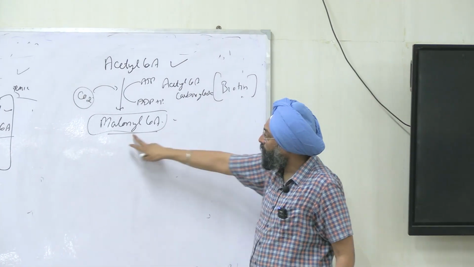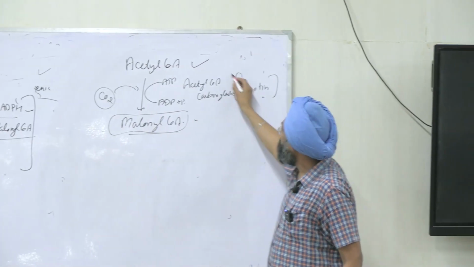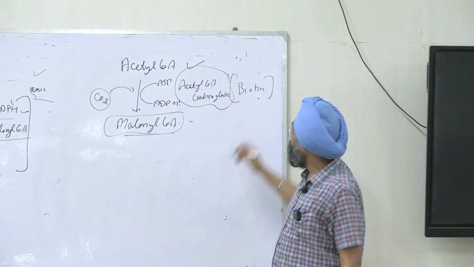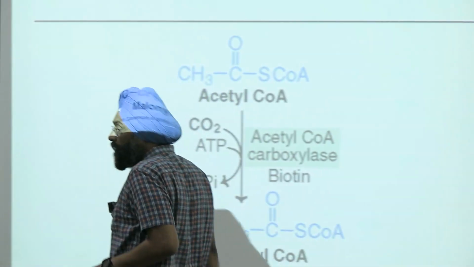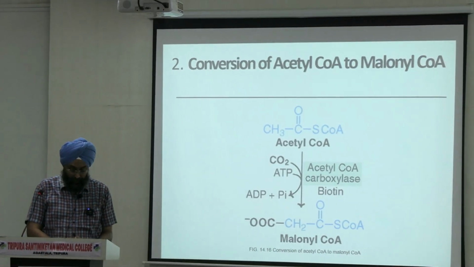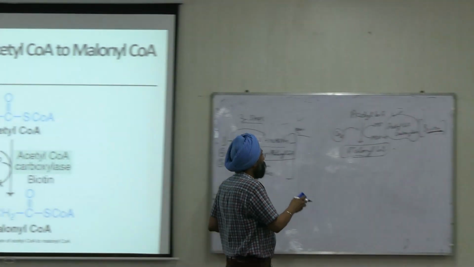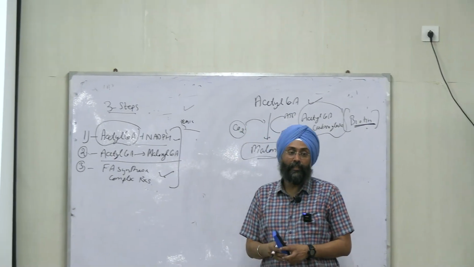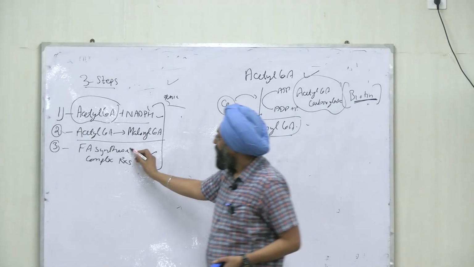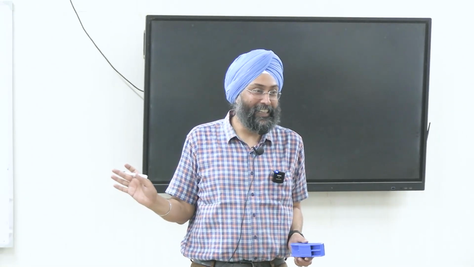Acetyl CoA is there, and one more carbon is added. You can see it is added via a carboxylation reaction. Enzyme is acetyl CoA carboxylase, and you need biotin for this reaction. Clear to all of you? The first 2 steps. Now we'll move to the third step. What is the third step? Reactions of fatty acid synthase complex, right? And this fatty acid synthase complex is very important, right? It is very difficult to remember the 7 enzymes of the fatty acid synthase complex, but we will make a mnemonic out of it so you can remember it, right? And we will also do it in 3D, right?